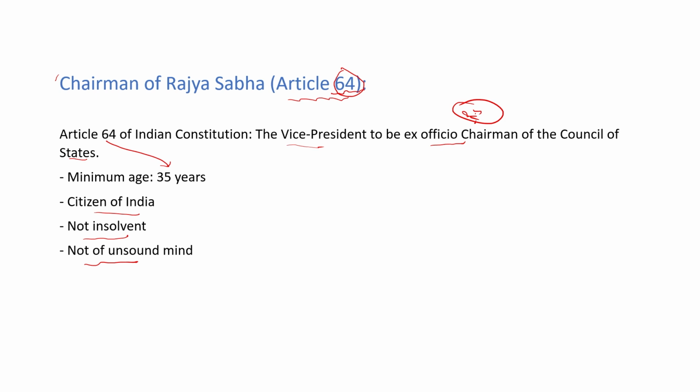And what are the qualifications for the chairman of Rajya Sabha? The qualifications are equal to the Vice President. Means a person should be at least 35 years, citizen of India, not found insolvent or not of unsound mind.